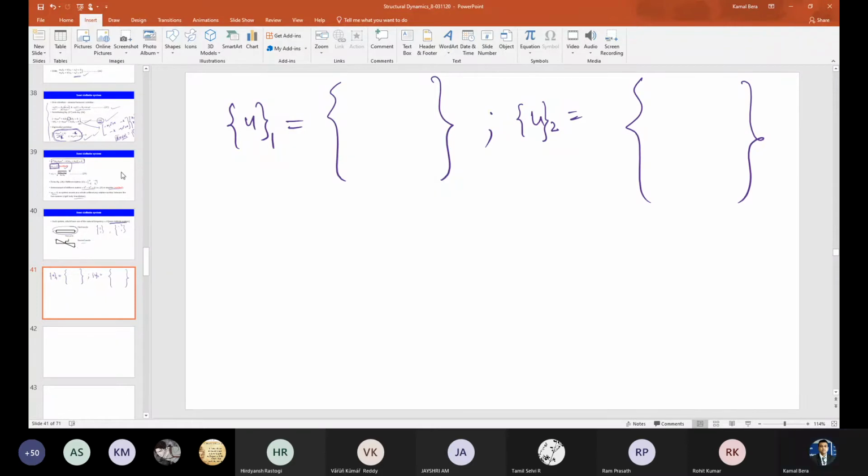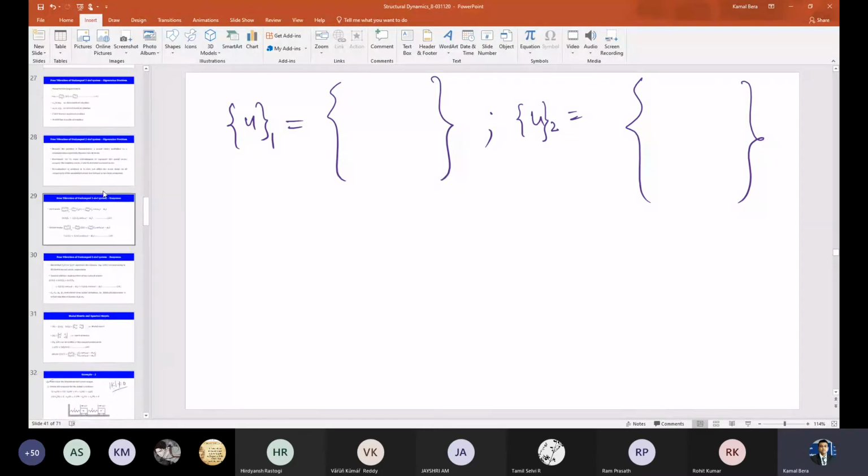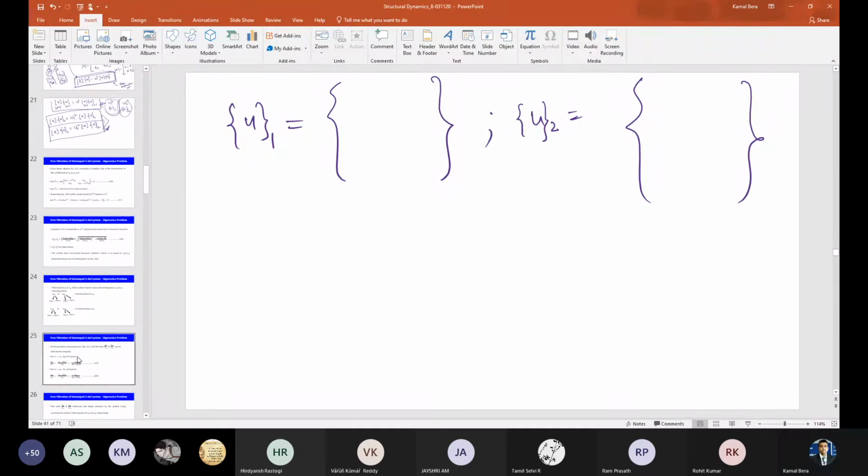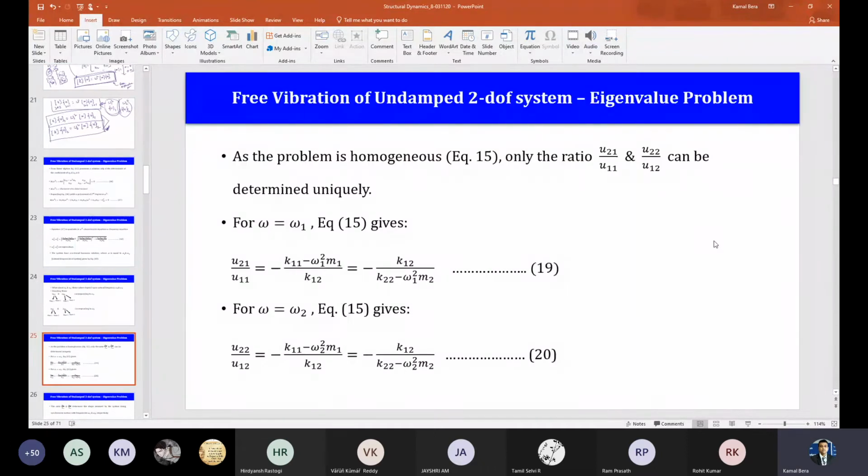Just go back to the previous slides. This one, right? So as I told, I can write U11, U21 in vector form. If I consider U11 as 1, then I can write any one of them, it doesn't matter. Let's see with the first one.